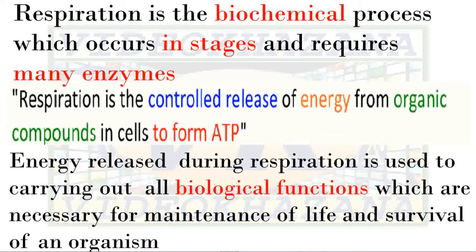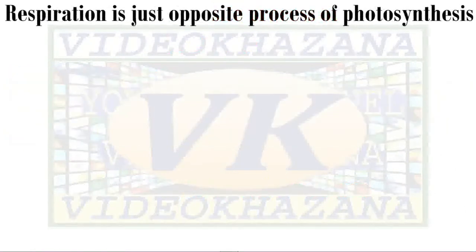Energy released during respiration is used for carrying out all biological functions which are necessary for maintenance of life and survival of an organism. As we all know, energy is required to do various physical activities and biochemical functions in our body, to survive in this environment.